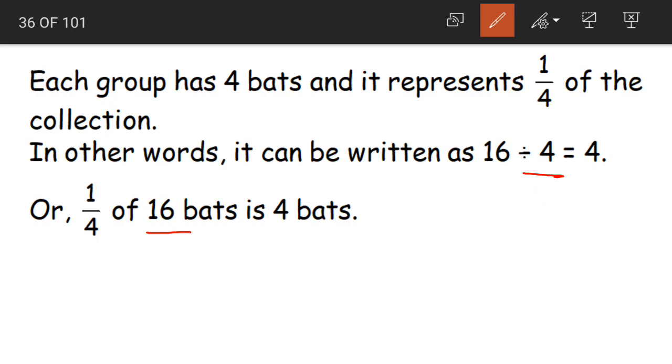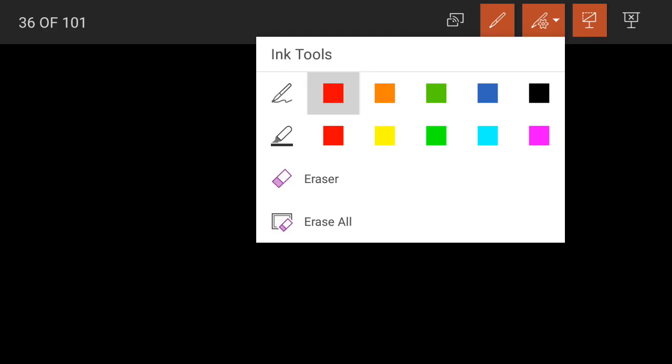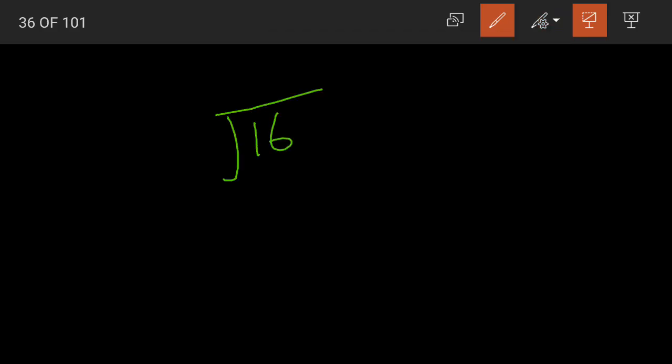We have 16 bats here, and the whole bats are divided into 4 equal groups. Now how to find out how many bats are there in each group? 16 divided by 4. Yes, 16 bats divided into 4 groups. 4 fours are 16. When we subtract, 0 will be the answer.